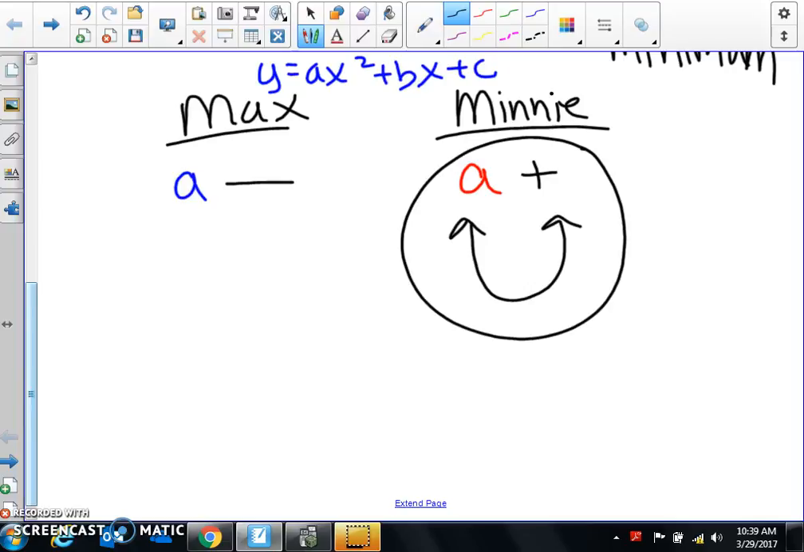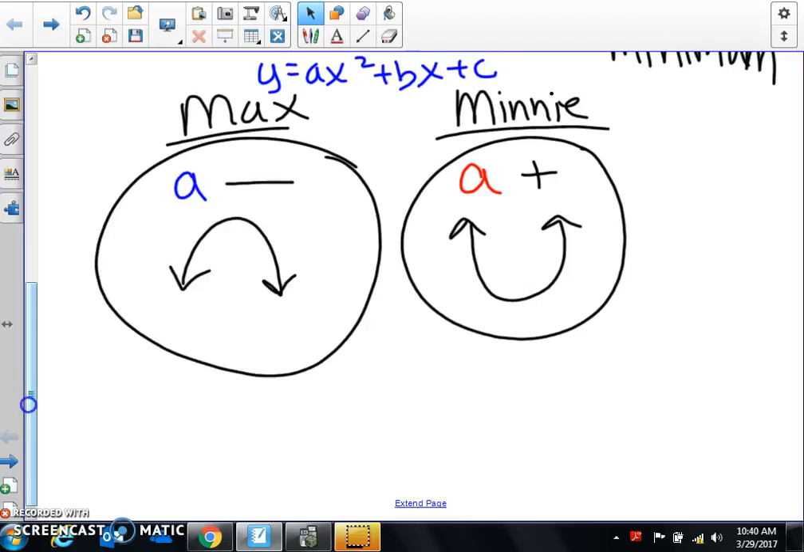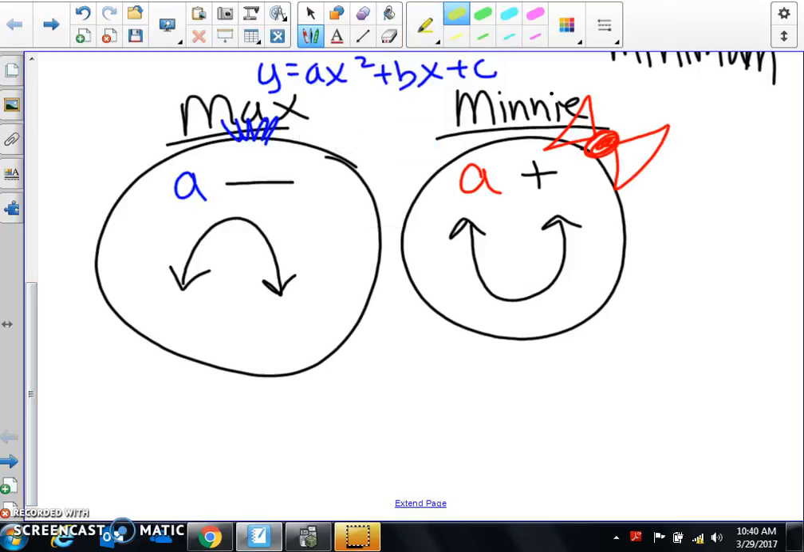And so when Max winked at her, she didn't see him, and he got upset about it for the rest of the day. So for the rest of the day, he was frowning. Okay, here's little Max. Here, you can give her a little bow if you want to. Max, let's give him a little cowlick. So Minnie is always going to be positive, and Max is always frowning, and he's negative. And really, why I'm telling you the story is because if the A is positive, the parabola is going to open upwards. If A is negative, the parabola is going to open downwards.